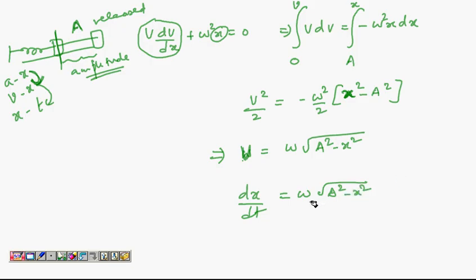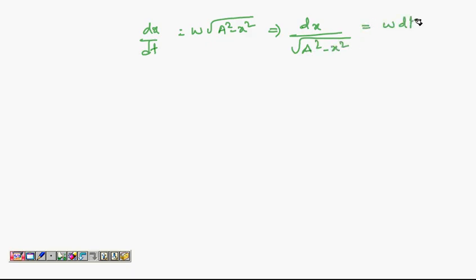Now I am going a step further and trying to get the xt relation. Again I have two variables. X is one variable, t is another variable. So dx by dt is omega root a square minus x square, which implies dx by root a square minus x square is omega dt.